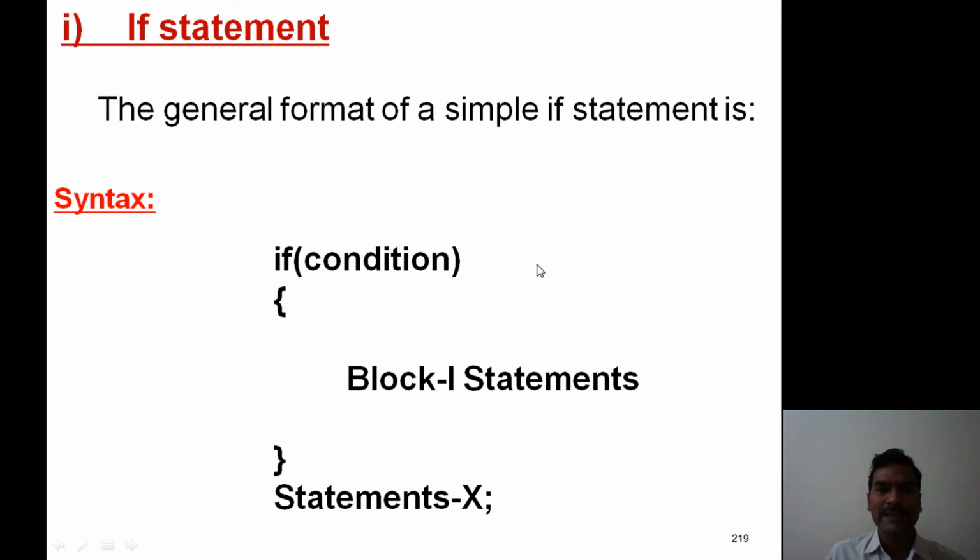Whenever this format arises, first control reaches the condition. The condition is evaluated and produces either true or false. If the outcome of the condition is true, then control enters into block 1 statements. Block 1 statements are executed. After executing block 1 statements, control reaches statements X. Now these statements are executed in normal fashion.